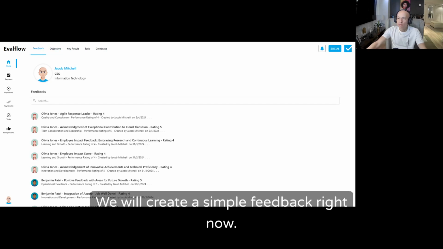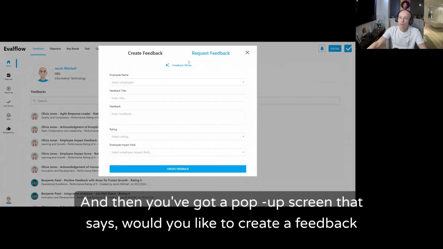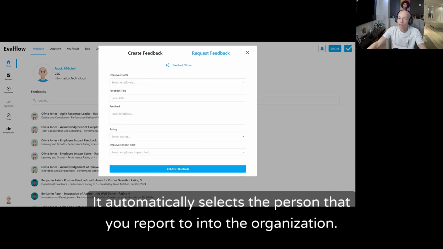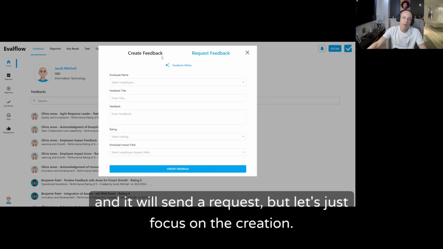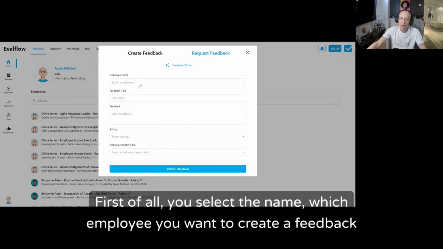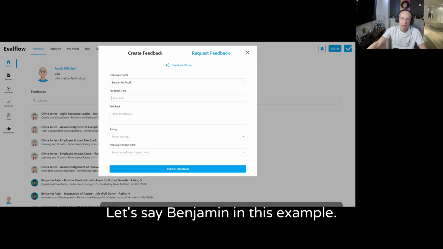We will create a simple feedback right now. So I'll click on feedback, and then you've got a pop-up screen that says, would you like to create a feedback or request one? The request feedback basically is to send a feedback request to your manager. It automatically selects the person that you report to into the organization, and it will send a request. But let's just focus on the creation. So again, very simple interface. First of all, you select a name, which employee you want to create a feedback for. Let's say Benjamin in this example.